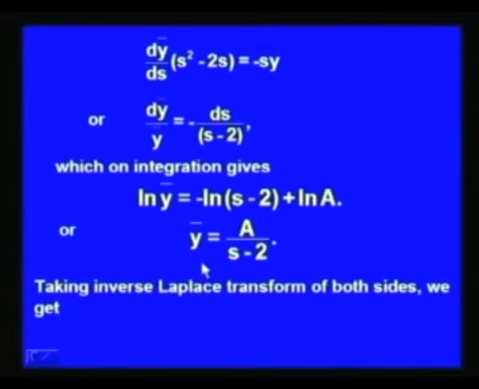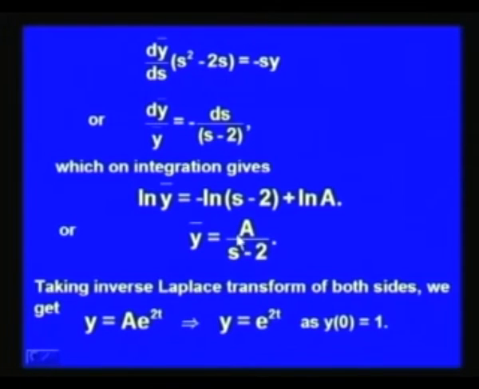And now, if we take the inverse Laplace transform of this equation, we will get inverse Laplace transform of y bar as y of t, and the right side, using the linearity property, will be a times inverse Laplace transform of 1 over s minus 2, which will be e to the power 2 t. So, y becomes equal to a times e to the power 2 t. Now, let us make use of the initial condition, that is y 0 is equal to 1, the value of a turns out to be equal to 1, and we get the solution of the given differential equation as y equal to e to the power 2 t.